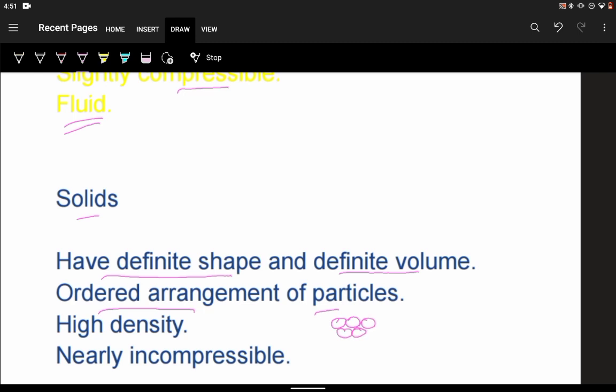Intermolecular force of attraction is very high. The space between the particles is very less, resulting in very high density. Since there are very less gaps between the particles, we cannot compress them. They are already very close to each other. How to bring them more close? So they are nearly incompressible.